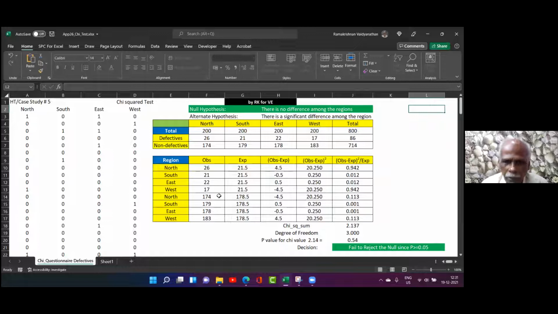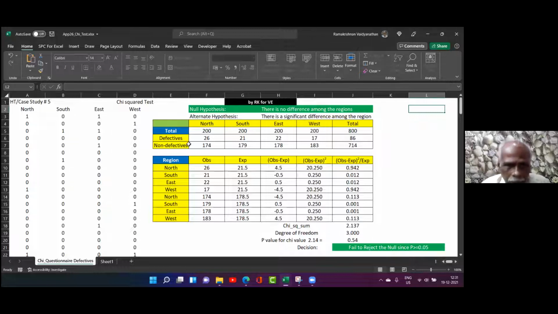Similarly, for non-defective also, I add them all up and then put the value. Find the deviation, square it, that is called variance, and then divide by the expected value, which is the best ratio. Those who have attended my Tuesday class will know coefficient of variation is the best. And that is what we have obtained here. Then add it up. This is called chi-squared. Degree of freedom is required. Only for normal distribution it is not required. For chi distribution, t distribution and all, the degree of freedom is essential.